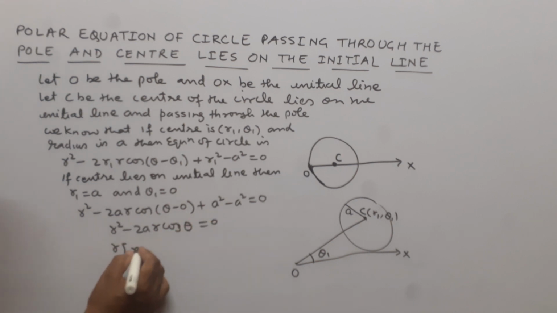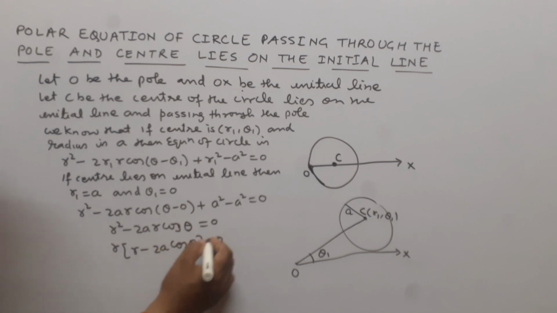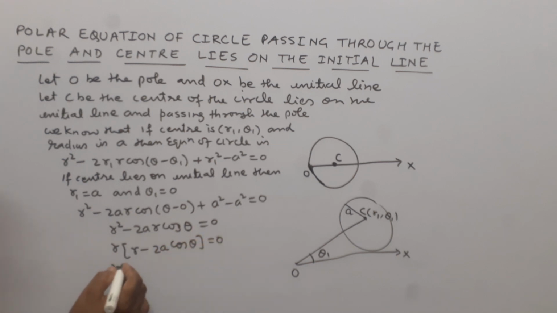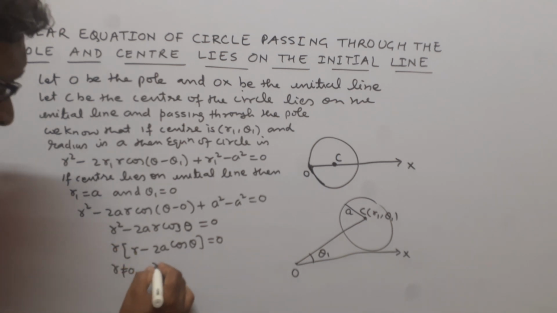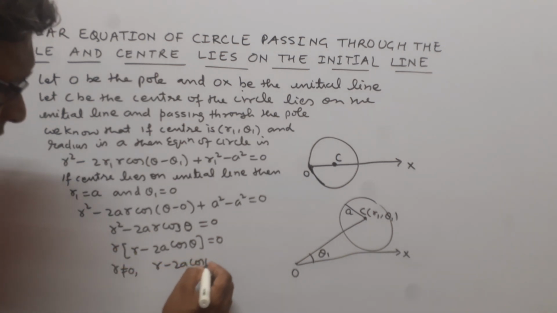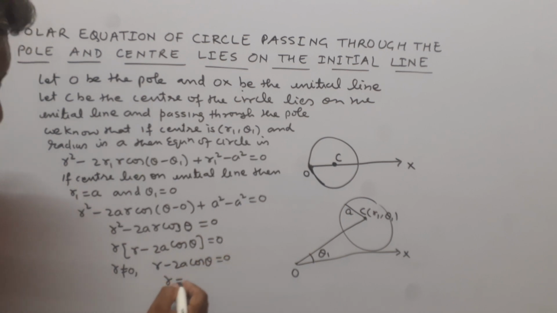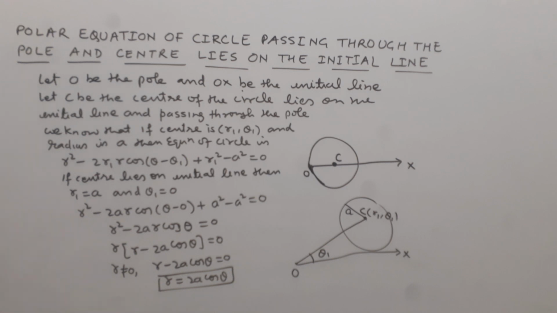Taking common r here, we get r minus 2a cos theta is equal to 0. R is the radius vector, so it can never be 0. So r minus 2a cos theta is equal to 0, so r is equal to 2a cos theta. This is the equation of that circle whose center lies on the initial line and passing through the pole.